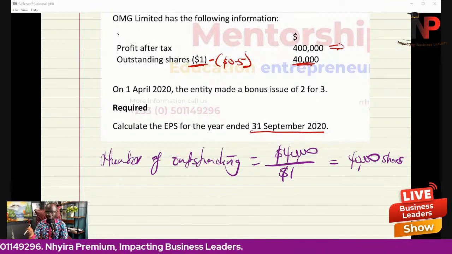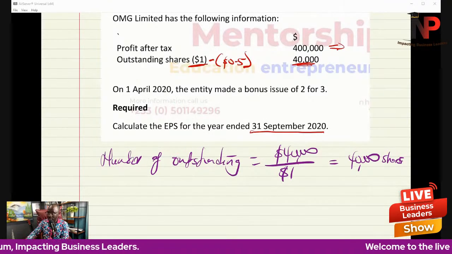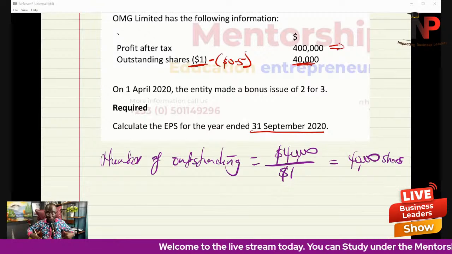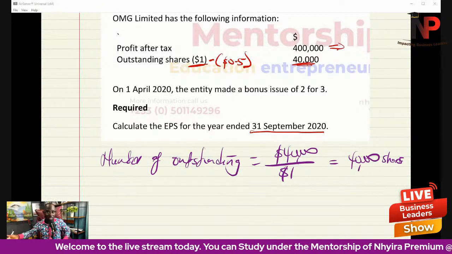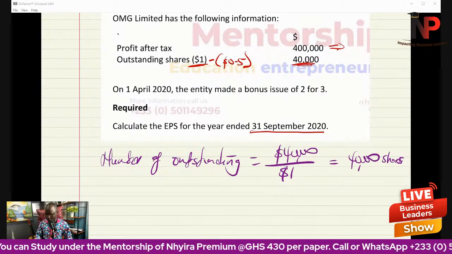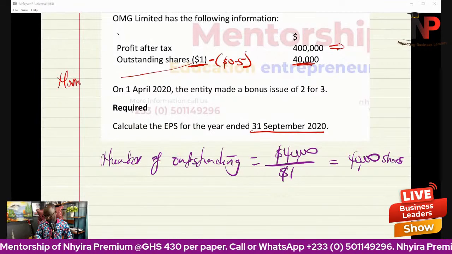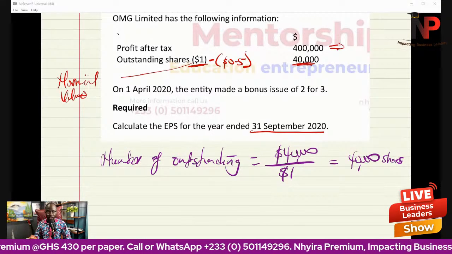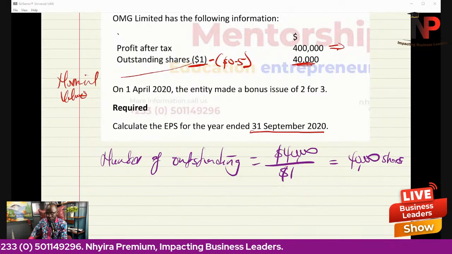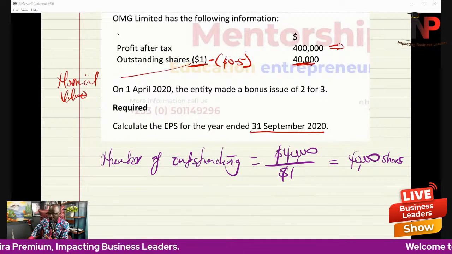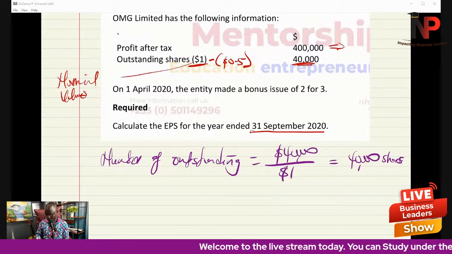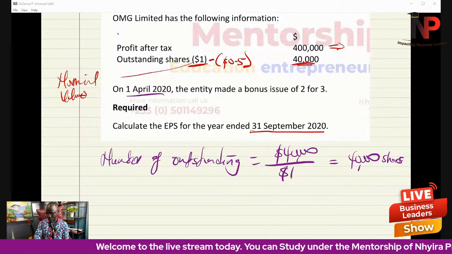But assuming it was 0.5 or 0.75, then the computation is going to be a little bit different, because we will divide the 40,000 by 0.5 or 0.75 to get our number of shares. So be mindful of the nominal value. This is called the nominal value of the shares, the value at which the share is carried on the face of the statement of financial position. So we have to be mindful of that. Okay. Then it says, on 1st April 2020, the entity made a bonus issue of 2-for-3.